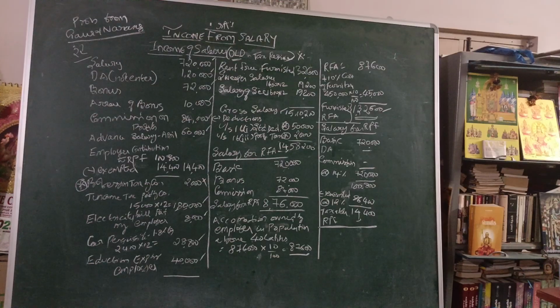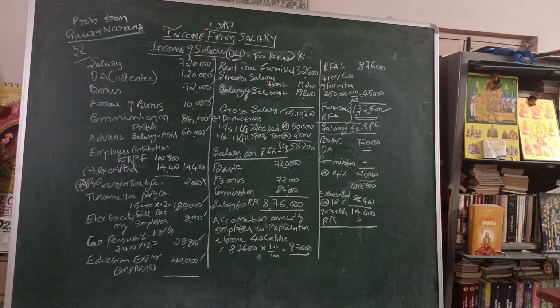You just go through the condition and correlate. What is the condition for furniture? In case of hired furniture, actual hire charges. In case of furniture owned by the employer, then 10% of the furniture cost. In this case, it is owned by the employer, so we have to take 10% on the cost. That comes to 45,000.